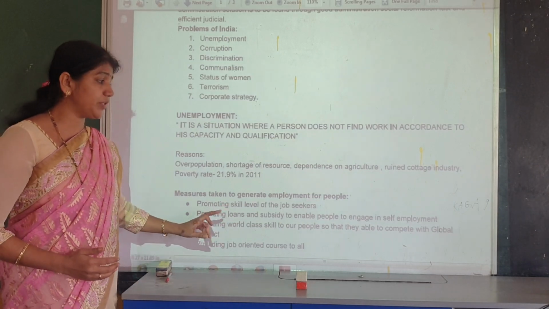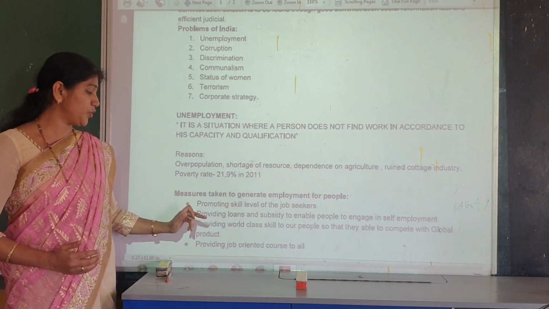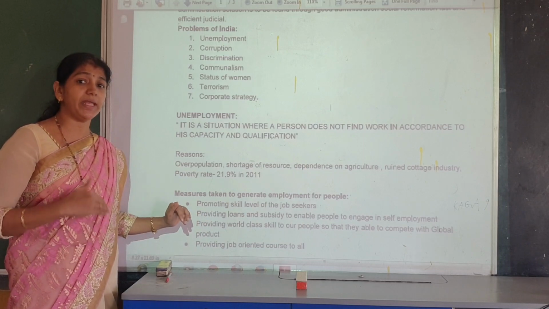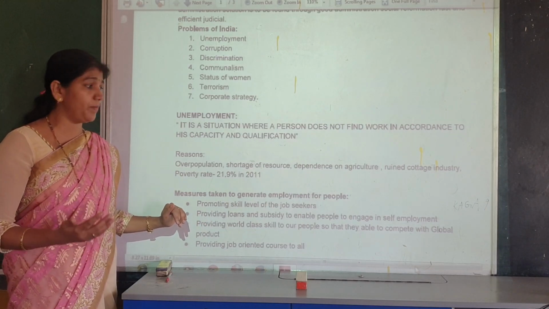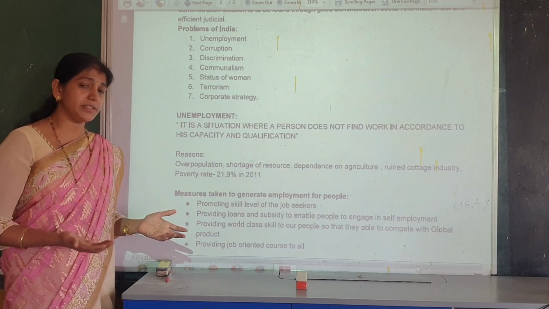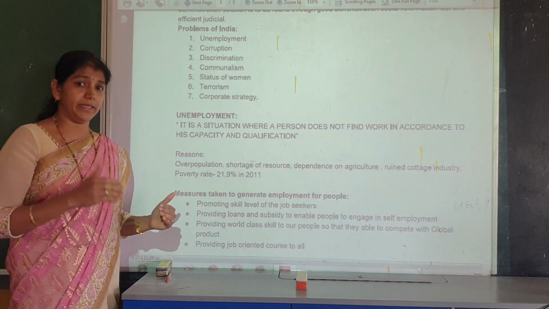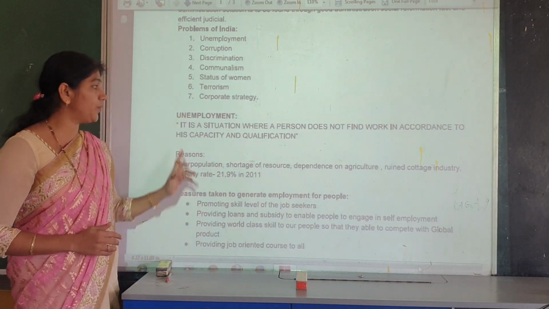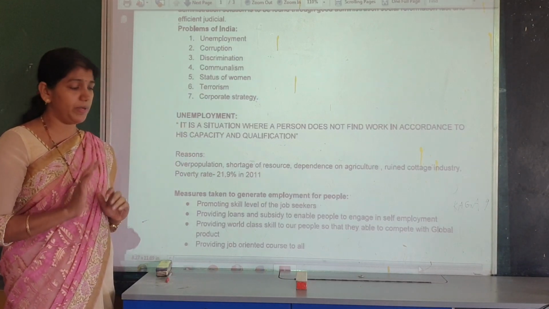So this is also the second measure that should be taken by the government to encourage self-employment, and the people should earn their own income. So it also reduces the unemployment problems of our country.